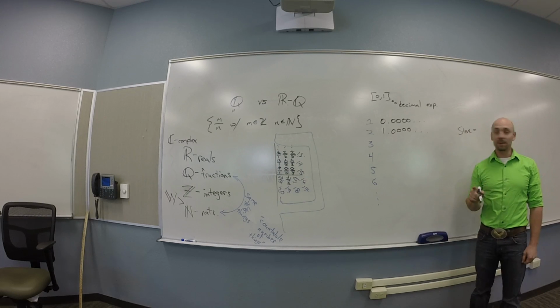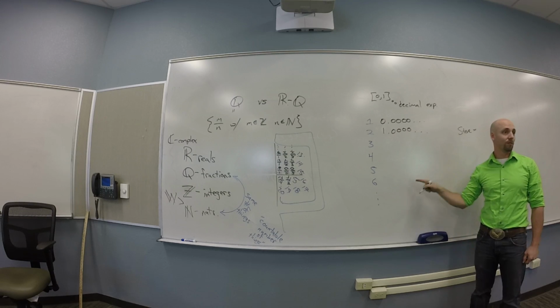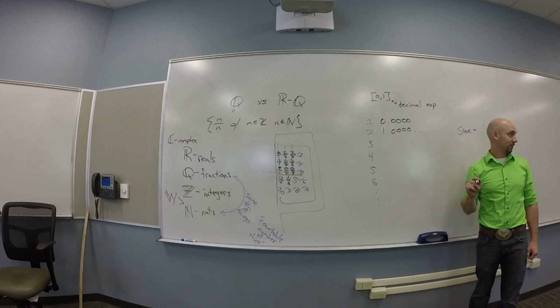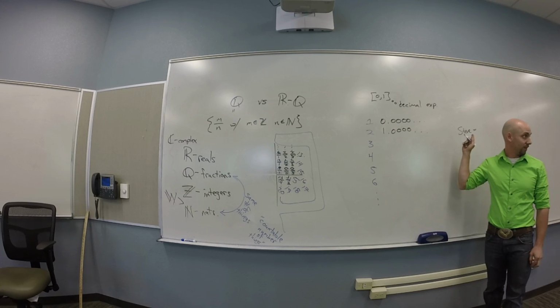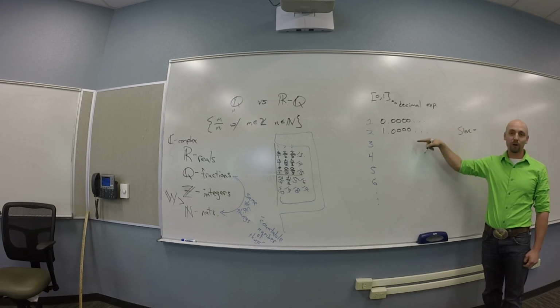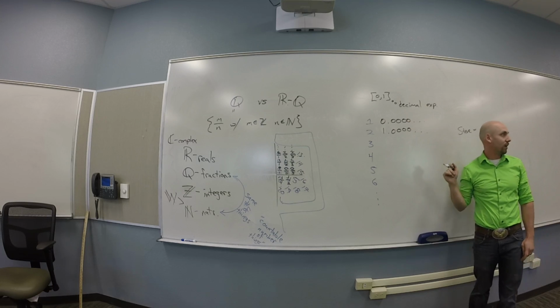And my number, Steve, is going to be different than all the numbers in the list, which means that whoever claimed they made this blue list didn't do it right, because they missed this one. You guys see that? Okay. And then they might try to argue with me. They would say, well, just throw Steve in the list in the first spot and scoot everything down one, right?